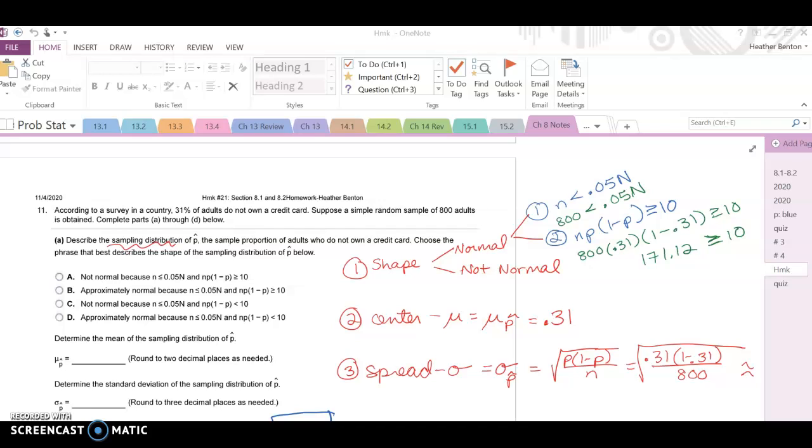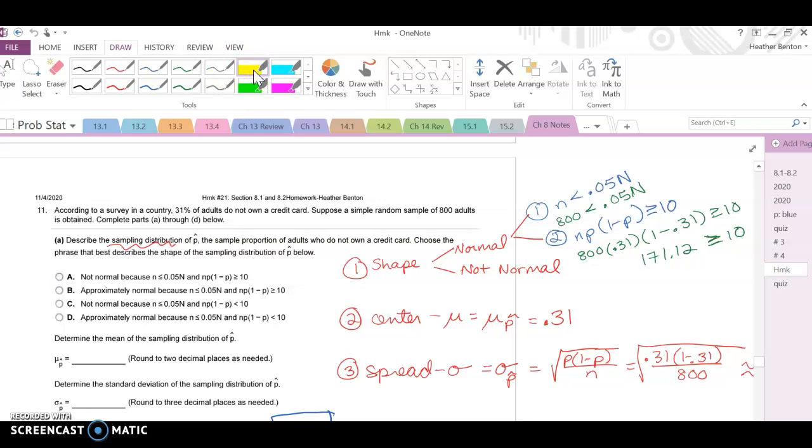Okay, so this is problem number 11. It says, according to a survey in a country, 31% of adults do not own a credit card. And suppose a simple random sample of 800 adults is obtained, complete parts A through D. So here is our p, and here is our little n.